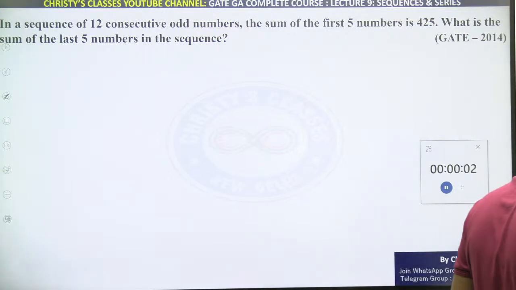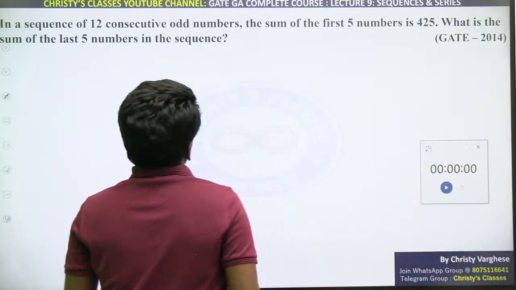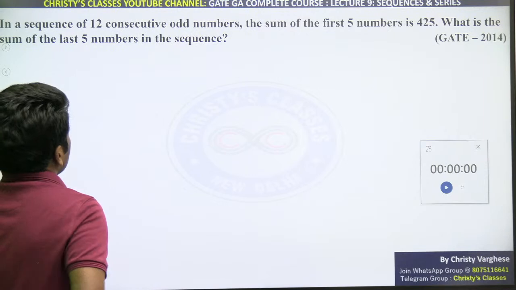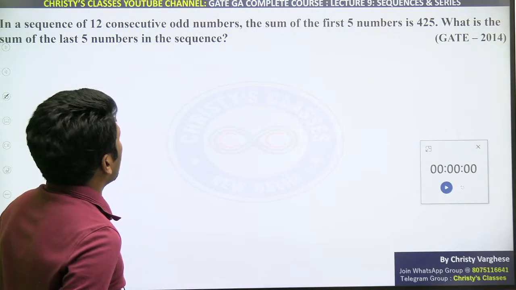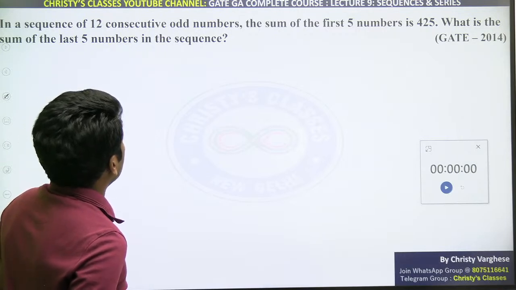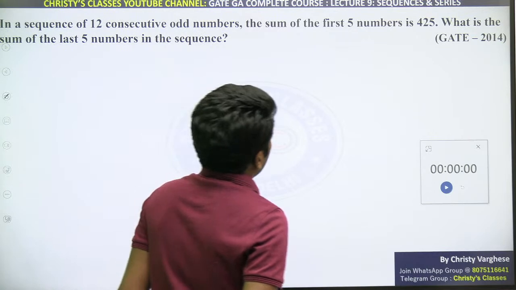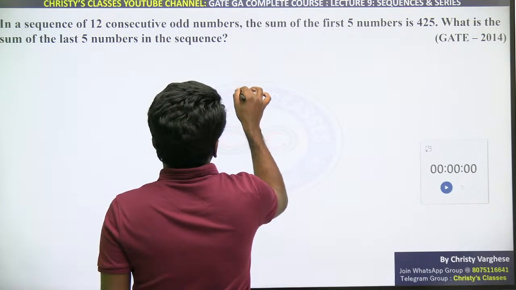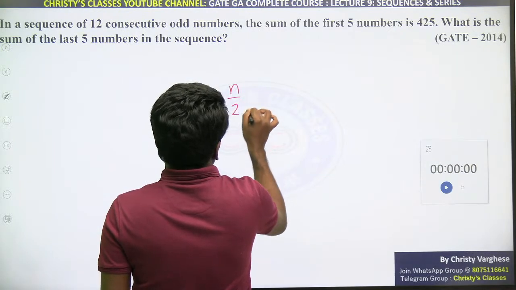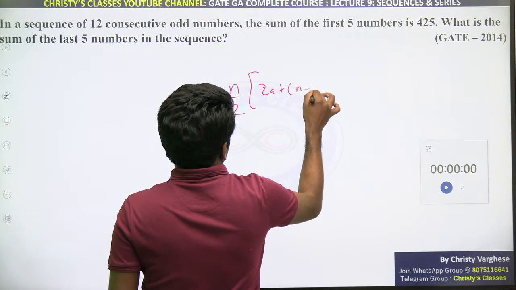Okay, so I'll see this. In a sequence of 12 consecutive odd numbers, that does not say that it is starting from 1. It can be starting from any odd number. The sum of first 5 numbers is 425. Sum of first 5 numbers. So which formula is better? We don't know the first term. So n by 2 into 2a plus n minus 1 d idea will be better.